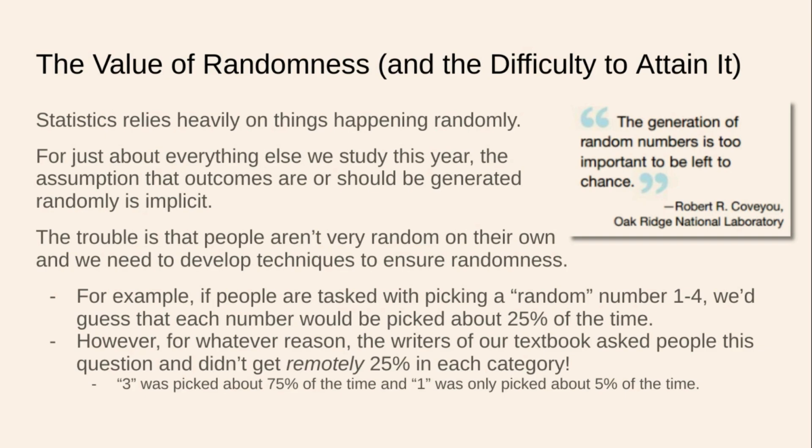So when someone is told to pick a random number, well, people are not very random. 75, 5, and a couple of different splits is not random at all. That is laughably predictable. So this is one of many examples we could come up with for how people are not truly random.